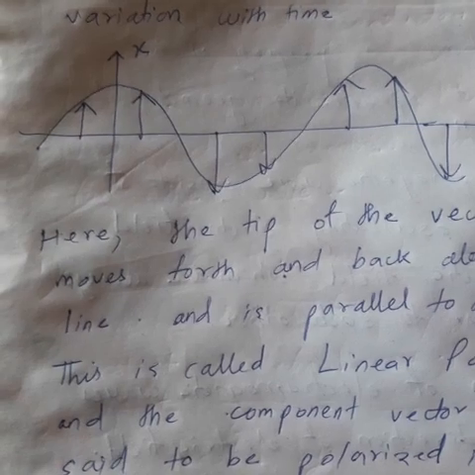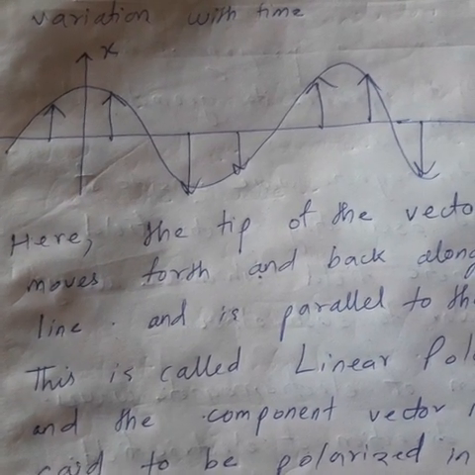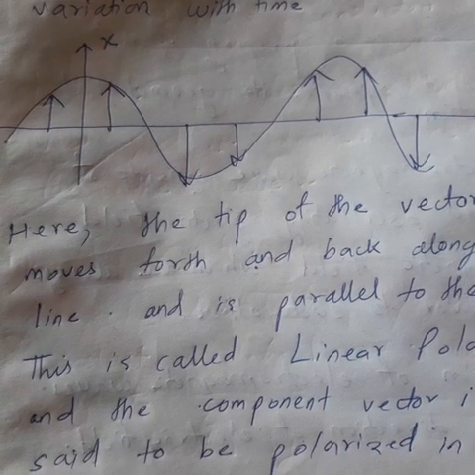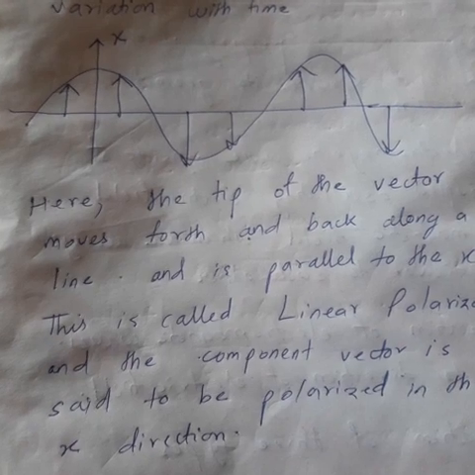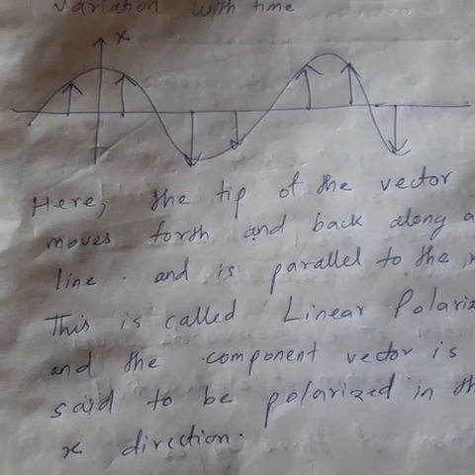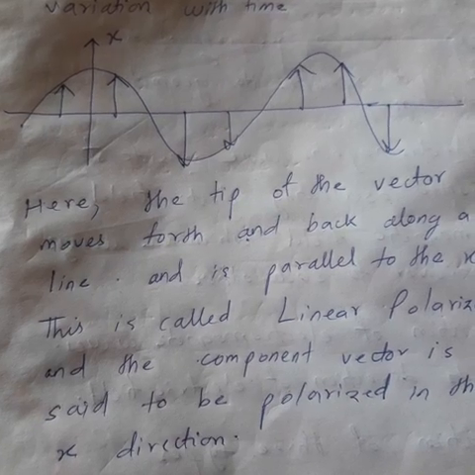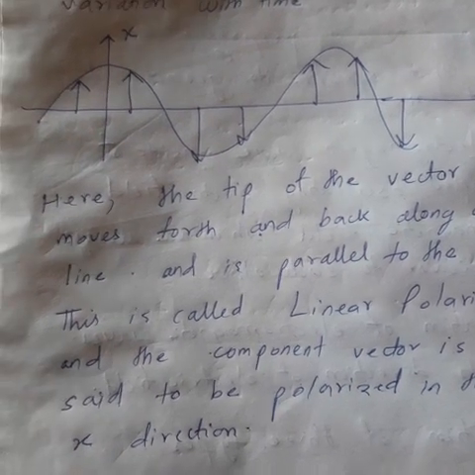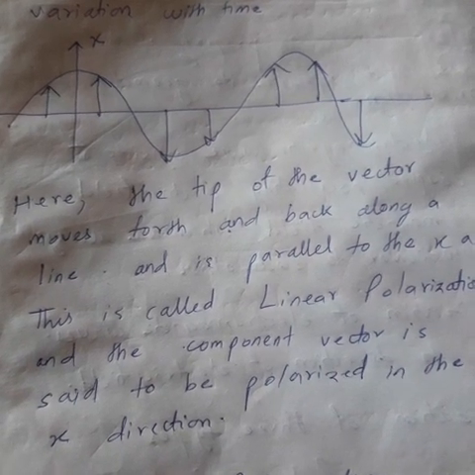The arrow mark is called the tip of the vector. Tip means the indicating point. Here we see that the tip of the vector is either upwards or downwards, that means it is parallel to the x-axis, going along a straight line. That is why the polarization in such a case is called linear polarization.